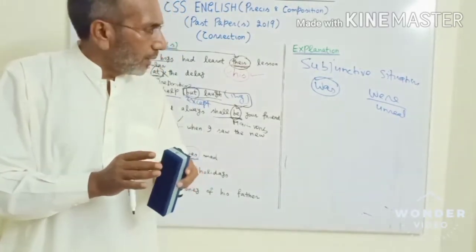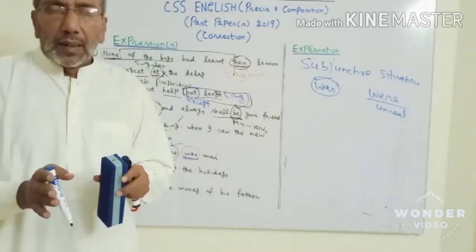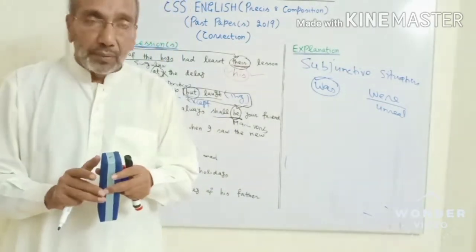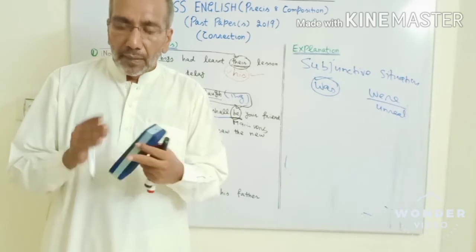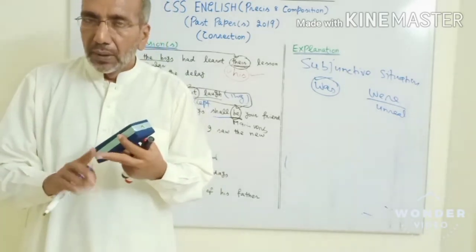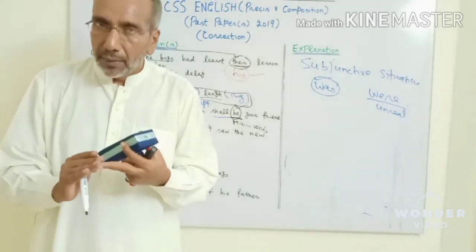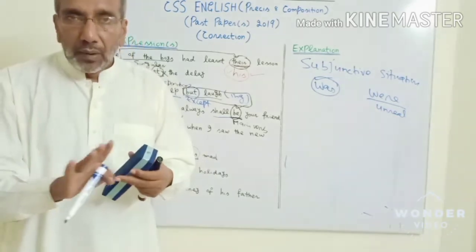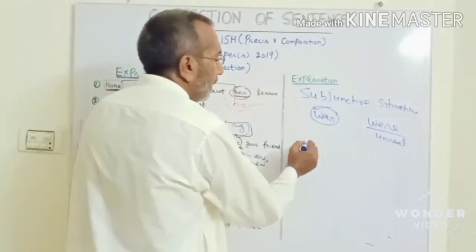I did discuss this in so many other lectures too. You can actually go through those lectures if you want to be more clear. Conditional sentences are of 3 types: open conditionals, imaginary conditionals, and unfulfilled conditionals. So we won't go into that detail over here. Something relating to this is imaginary condition.